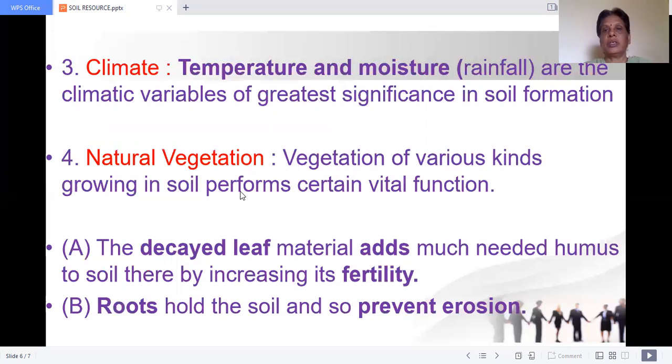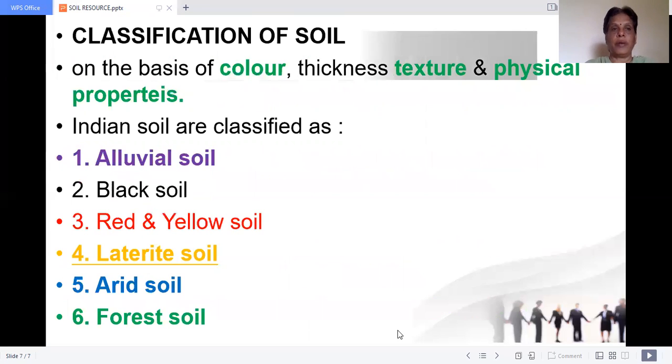Again, climate, rainfall, and hot temperature help the rock fragmentation and natural breaking of rocks. Natural vegetation, whose decayed leaves add fertility to the soil. Roots hold the soil and so prevent erosion. So these are the major factors of soil formation.